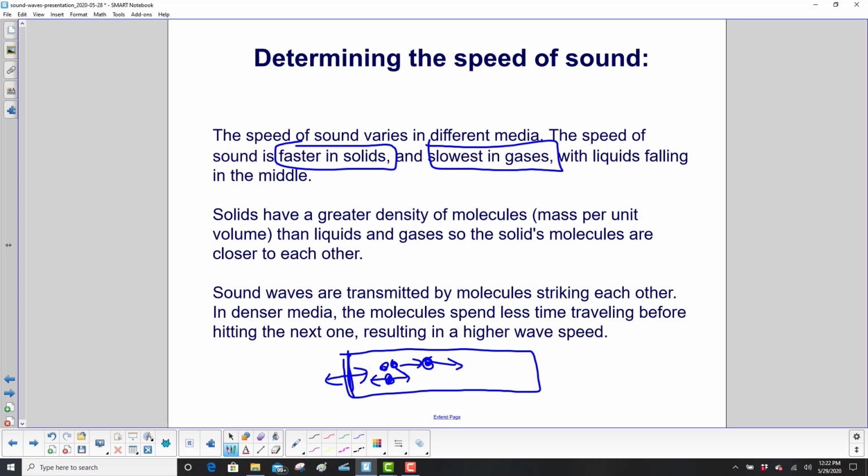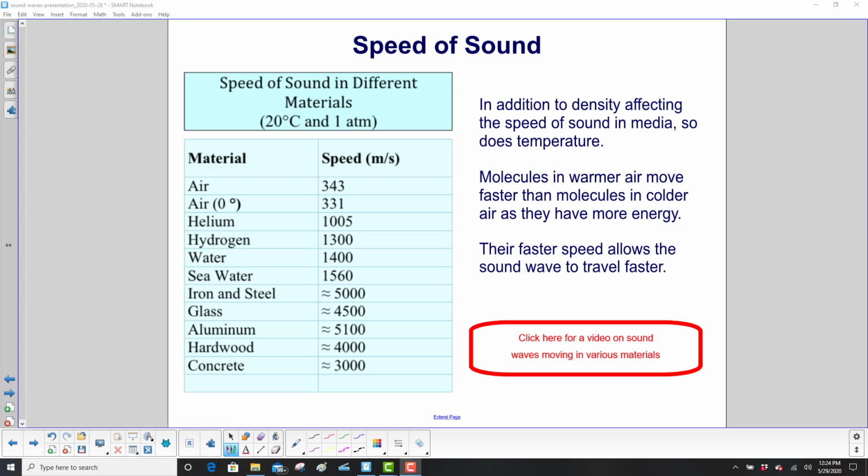So, since sound waves are transmitted by molecules striking each other, in denser media, the molecules spend less time traveling before hitting the next one, resulting in a higher wave speed. In addition to density affecting the speed of sound in media, so does temperature. Molecules in warmer air move faster than molecules in colder air because they have more energy. Right? Warmer molecules have a greater kinetic energy because they have a higher temperature, so there's just more energy in the warmer molecules than the colder ones. More energy, they move faster.